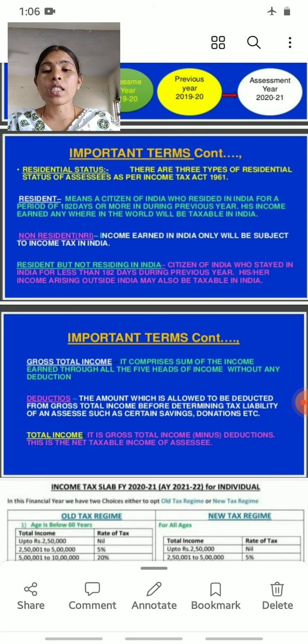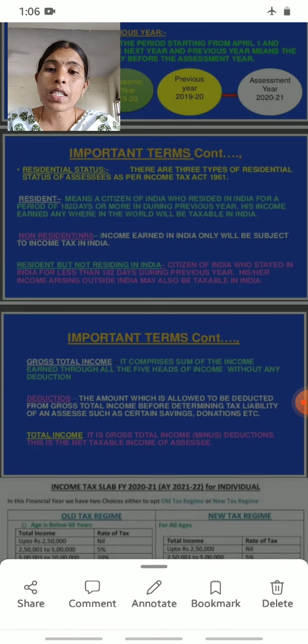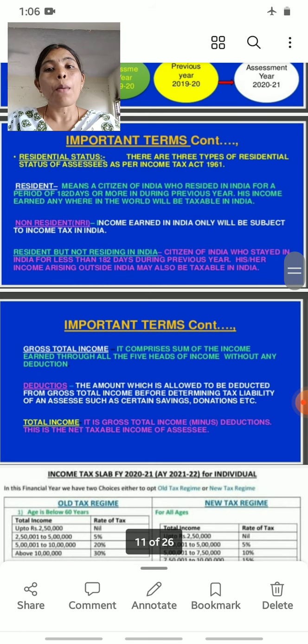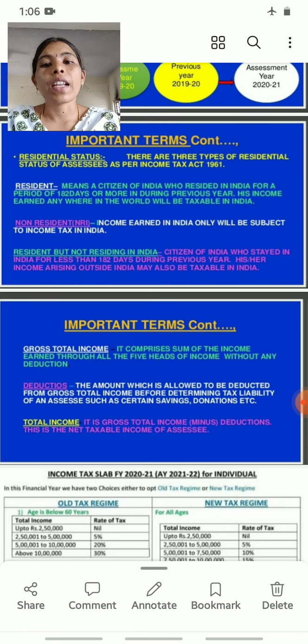So how many types of residential statuses are there? There are three. First one is a resident, second one is a non-resident, NRI, and third one is a resident but not ordinarily resident in India.